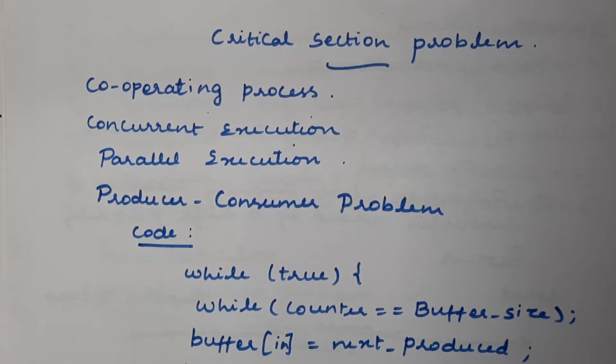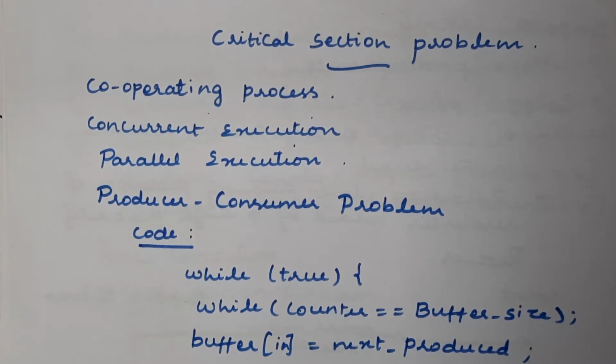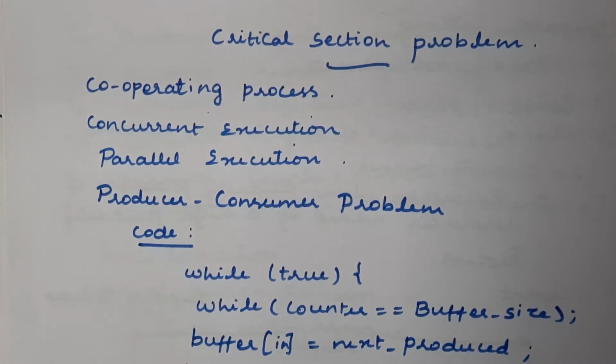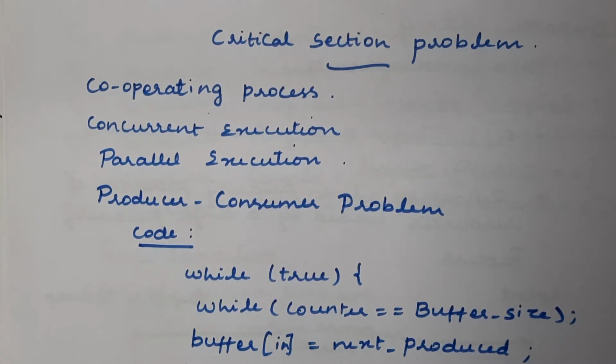But if you work with a multiprocessing environment, there we get the concept of parallel execution. Even if you are working with multi-core, there may be many processors, either embedded in a single chip or in different cores. All the processors simultaneously execute any number of processes. This is parallel execution. First you should understand the difference between concurrent execution and parallel execution.